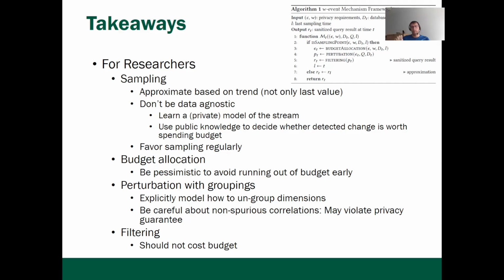Also, the recommendation is not to do only data-dependent sampling, but also somehow favor sampling on a regular basis. Budget allocation: we see that the most common issue for existing mechanisms is that they are too optimistic. Usually those windows are quite long and they run out of budget, so be pessimistic here and avoid running out of budget. We also have recommendations for perturbation and filtering steps. They are more into the level of detail here. That's why I do not want to explain them at a detailed level.